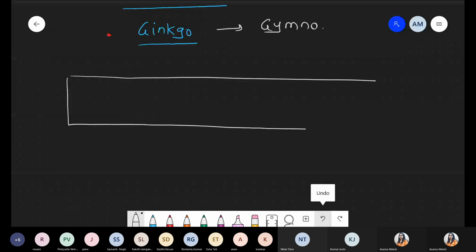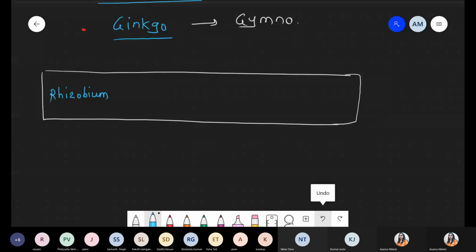Write it in the margin. We are talking about one bacterium, the Rhizobium bacterium. Rhizobium also shows a symbiotic, give and take relationship. They infect the root nodules. Symbiotic association relationship.